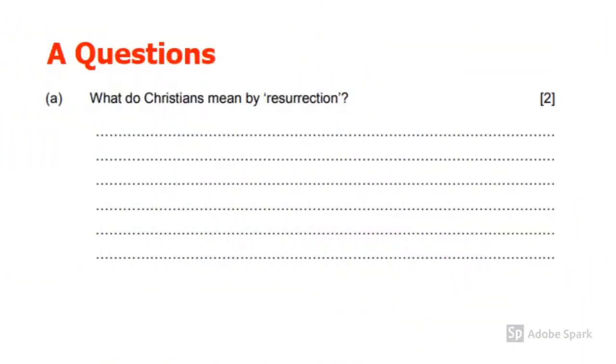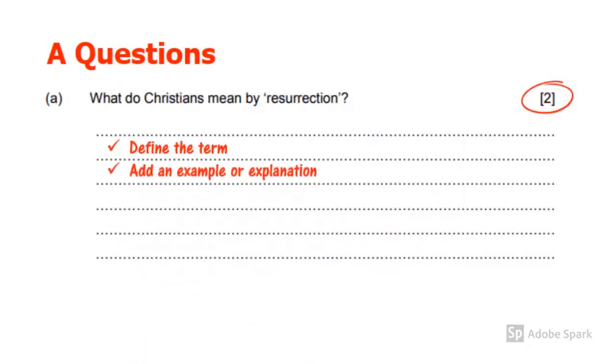So let's have a look how some of the questions will look on this exam paper. This is an example of an A question from the Christianity unit. As you can see, it's worth 2 marks, so you'd have 2 minutes to answer that question. The examiners are expecting you to define the term and then add an example or an explanation to gain the